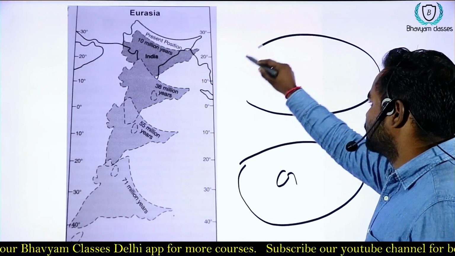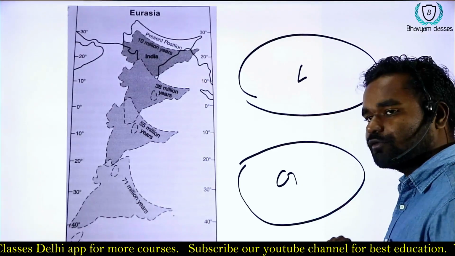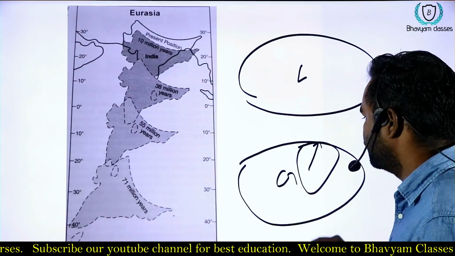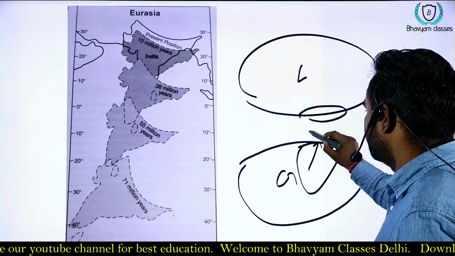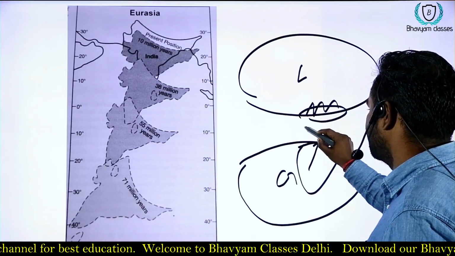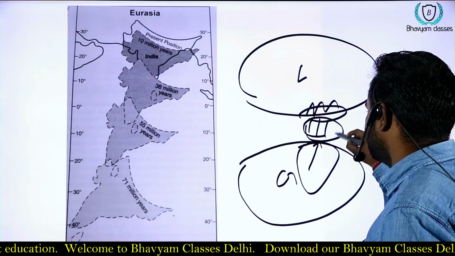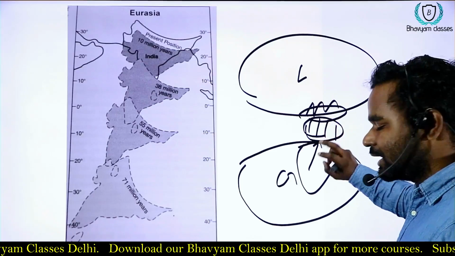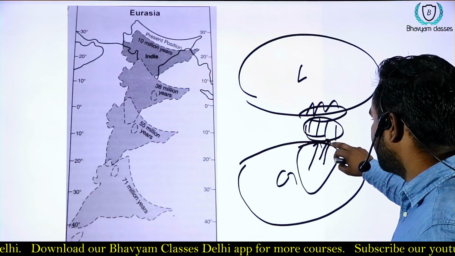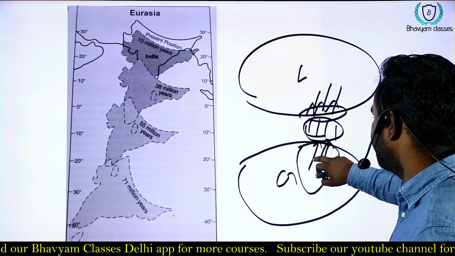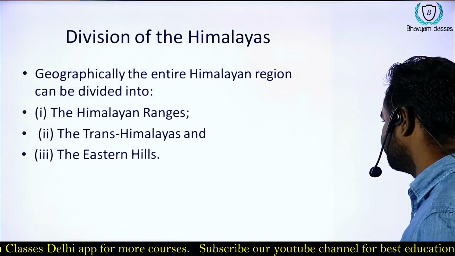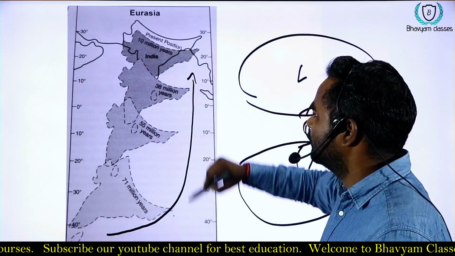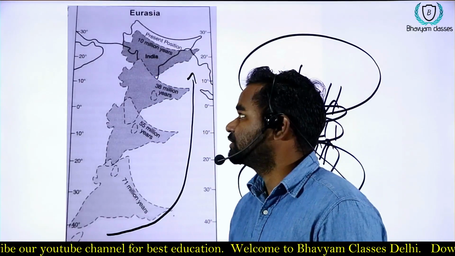When it broke down and started moving up, the formation of the Himalayas started as the sediments present in the Tethys Sea compressed. The sediments in the Tethys Sea were dropped by different Asian and Indian rivers. So from time to time this Indian plate moved northward and went under the Asian plate.